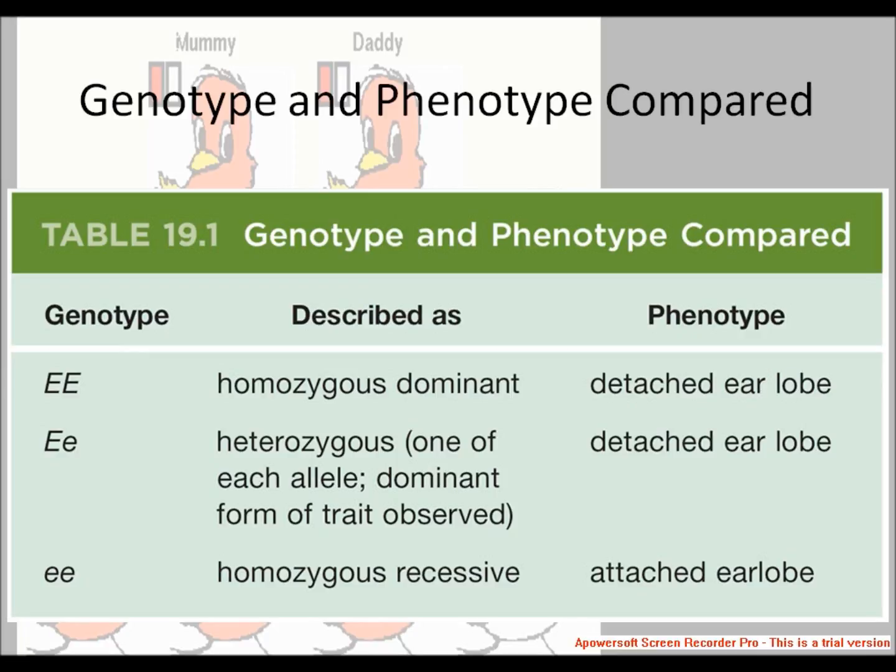Here it is clearly described: the genotype is defined as the genetic constitution of an individual for any particular character or trait, but the phenotype is defined as the physical appearance of an individual for any particular trait. The phenotype of an individual is dependent on its genetic constitution. The detached earlobe and attached earlobe are examples of the phenotype.